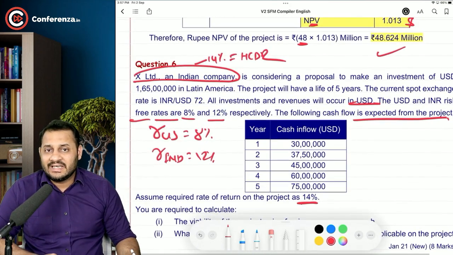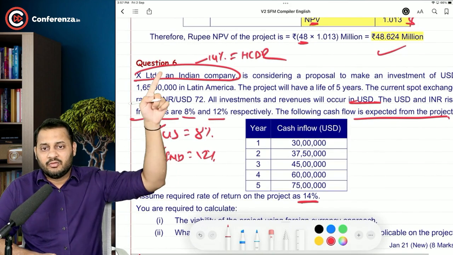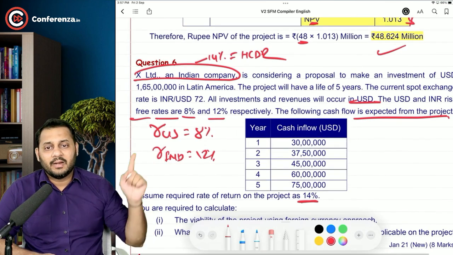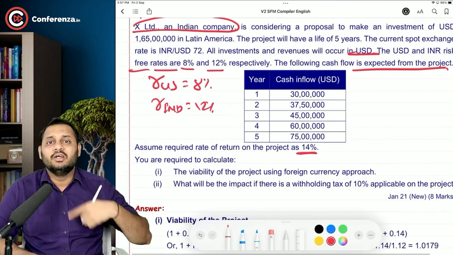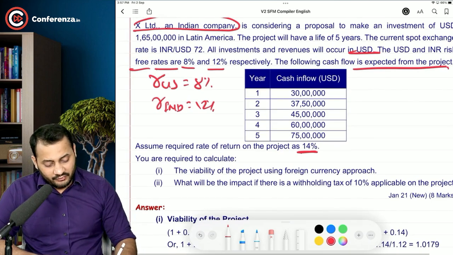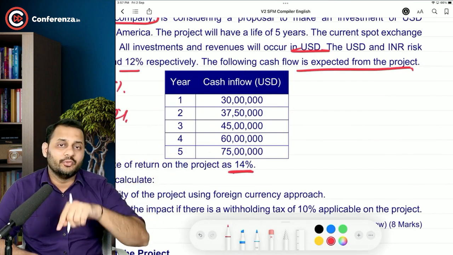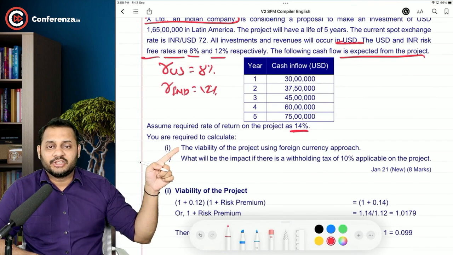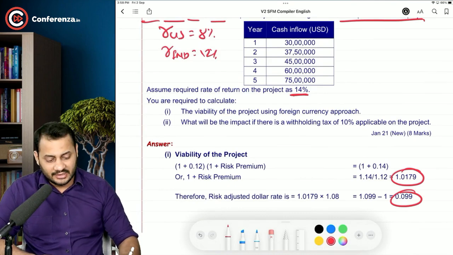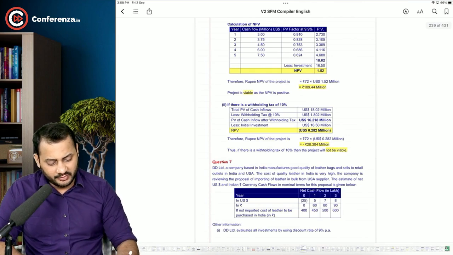Now what you have to do is, again you have to extract the risk premium, taking risk-free rate of 12%, 14 and 12%. Right, the difference will be something like 1.779%. Apply that with the risk-free rate of America, and you will get the nominal rate of US. And if you have to discount the cash flows using foreign currency approach, then use the nominal rate of US. See, the viability of the project using foreign currency approach. See, this is 1.0179. Again, the rate is 9.99%. Now, again, you did the same calculation, so I am not repeating this again.